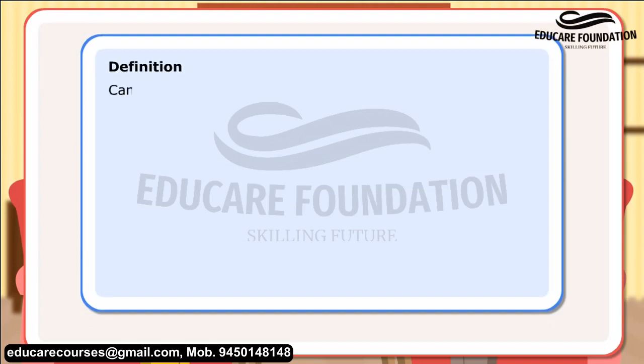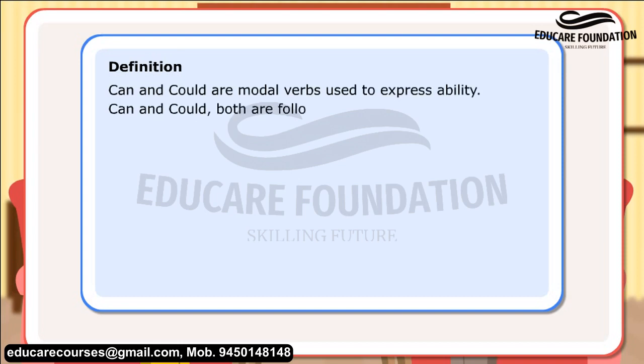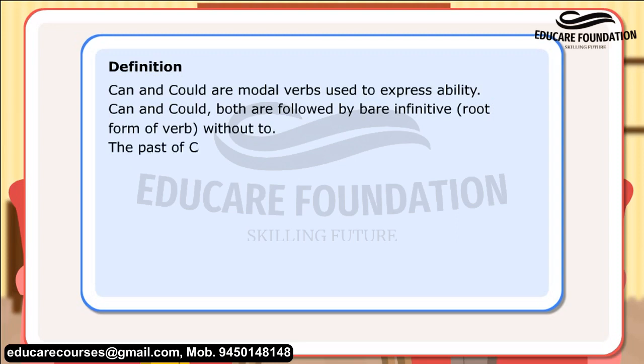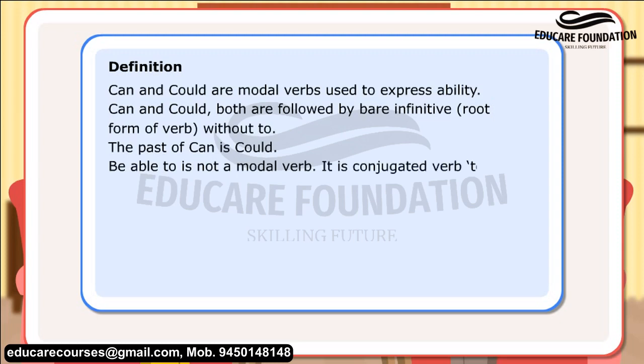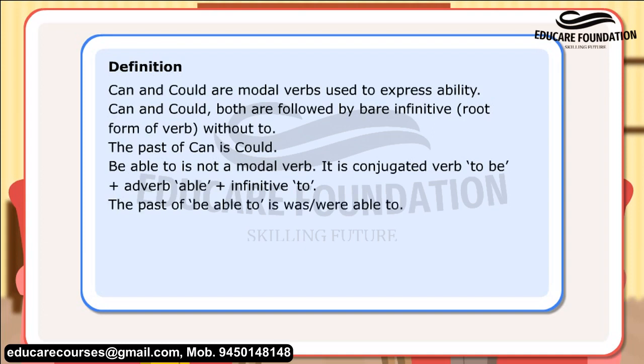Definition. Can and could are modal verbs used to express ability. Can and could both are followed by bare infinitive, root form of verb, without to. The past of can is could. Be able to is not a modal verb. It is a conjugated verb: to be plus adjective able plus infinitive to. The past of be able to is was or were able to.